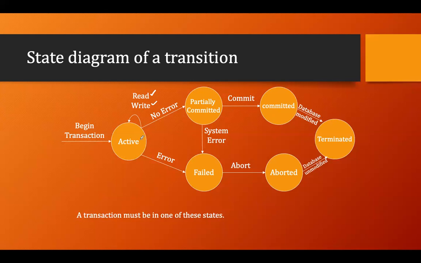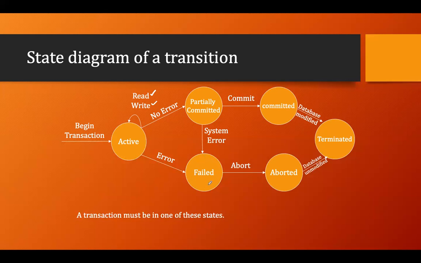Now, there is the condition where the transaction is in the active state, it is reading and writing, and it is executing its last operation with no error. It will be in a partially committed state. But after that, your system fails. Then you come into the failed state.